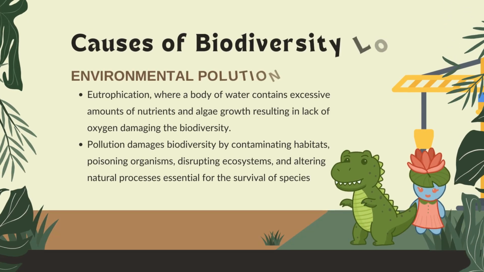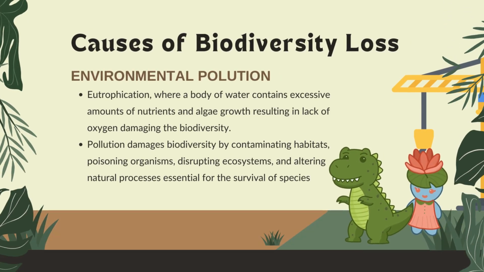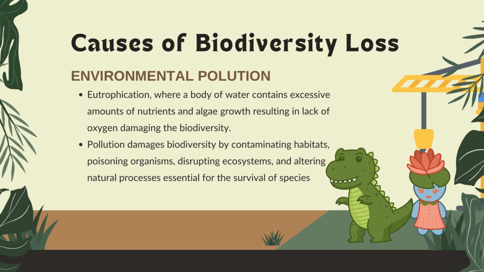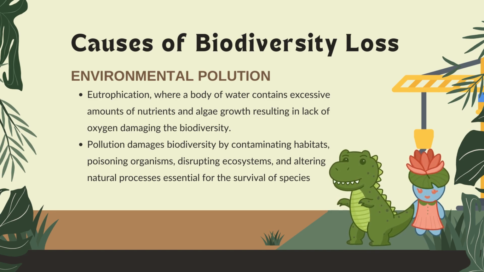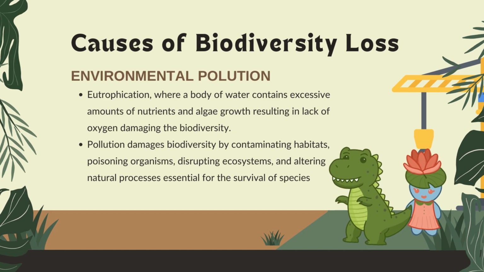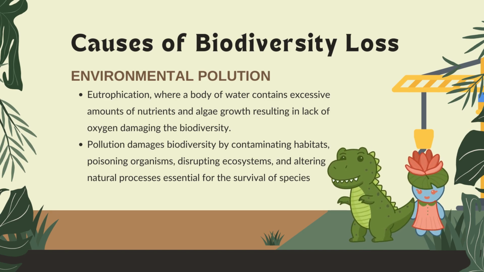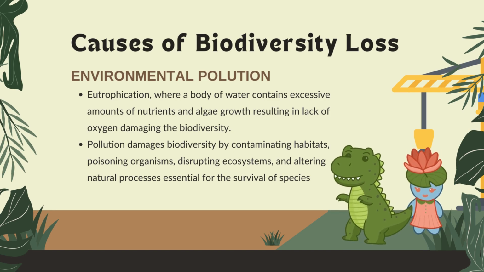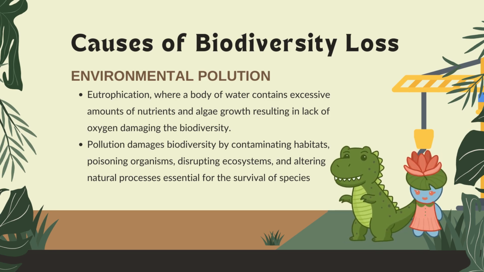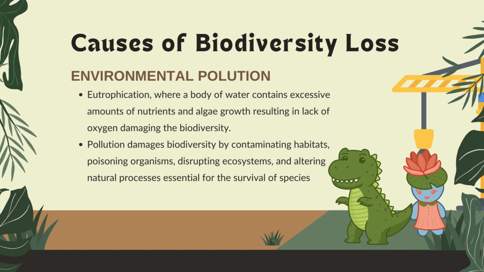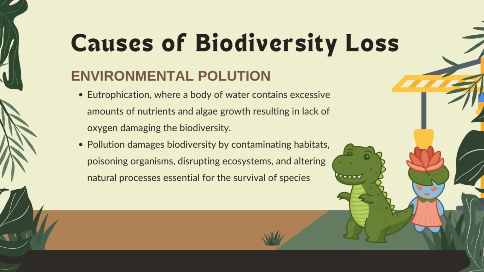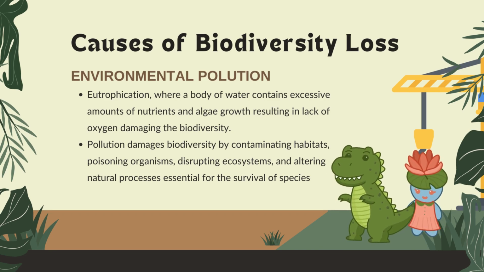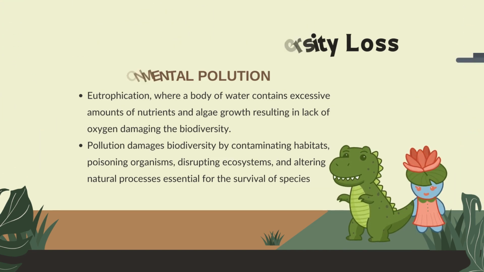Lastly, due to human activities, people are at risk from environmental pollution, where pollutants come from agriculture and transport. In Europe, the major drivers of biodiversity loss and ecosystem degradation are nitrogen and phosphorus. Excess nitrogen results in a critical load which can possibly lead to eutrophication, where a body of water contains excessive amounts of nutrients. This damages biodiversity.